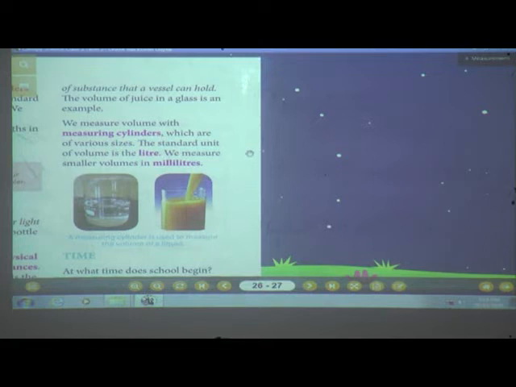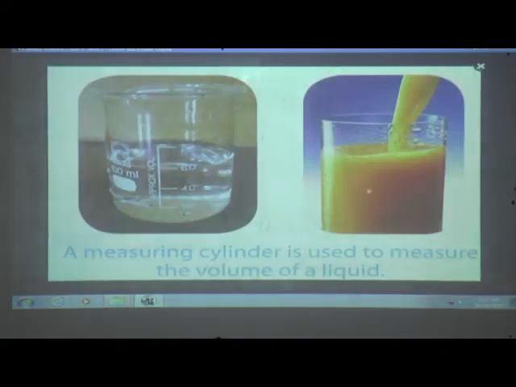Volume is the quantity or amount of substance that a vessel can hold. The volume of juice in the glass is an example. Can you see here? In this glass juice is there. How much juice is there in this glass? How much juice this glass can hold is known as the volume of this glass or this juice.